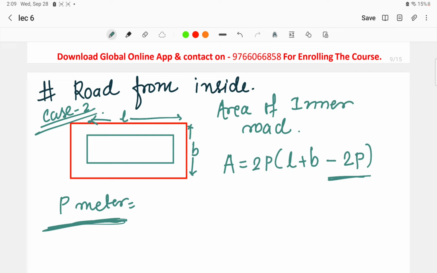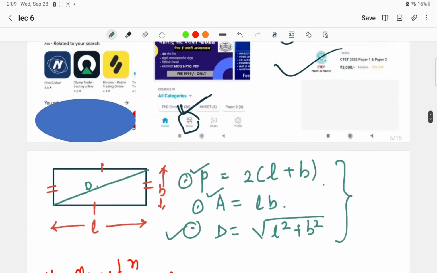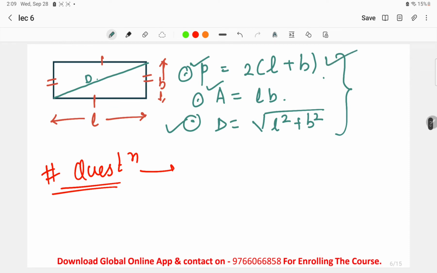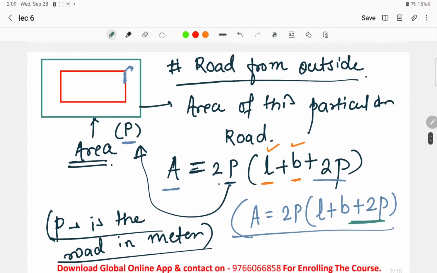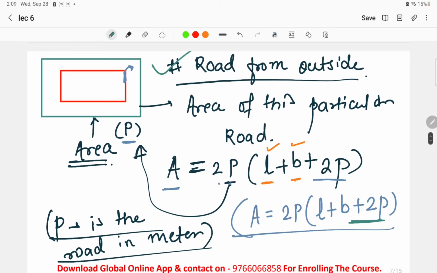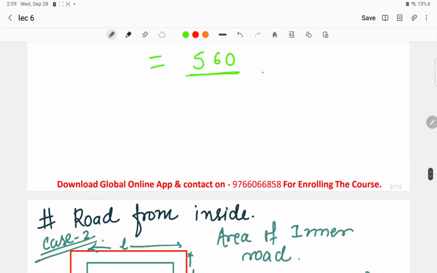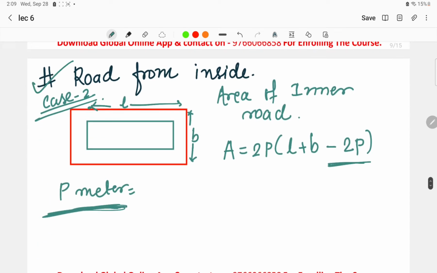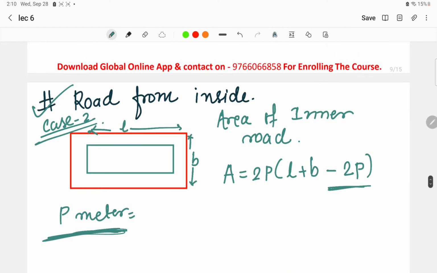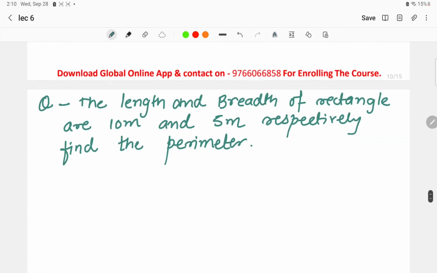These are the two cases that we have to keep in mind regarding the rectangle. Questions can be asked regarding the perimeter directly, the area of the rectangle, and the diagonal, that is the value of the diagonal. These are the three formulas we have to keep in mind. Next, questions can be asked for the road from the inside of the rectangle and the road from the outside of the rectangle. These are the two formulas we have to keep in mind. Now let us solve some of the questions.